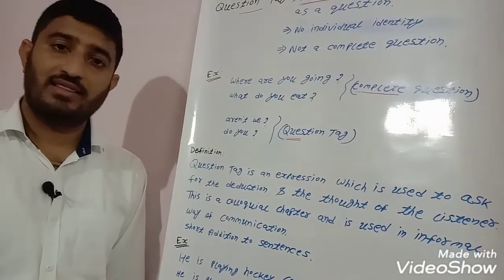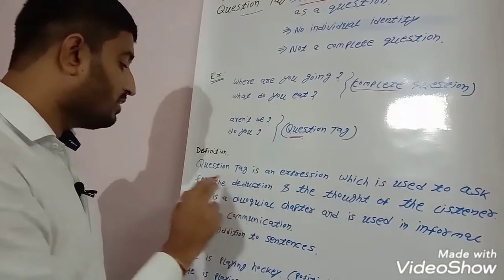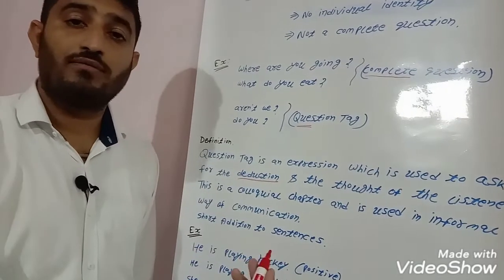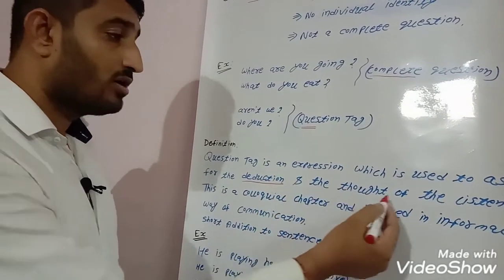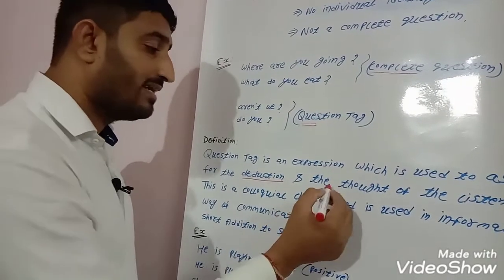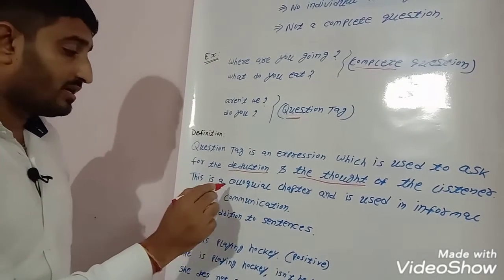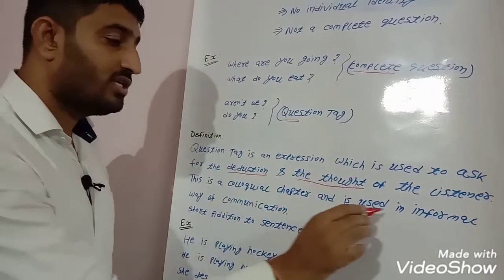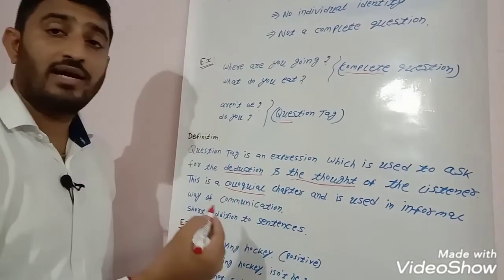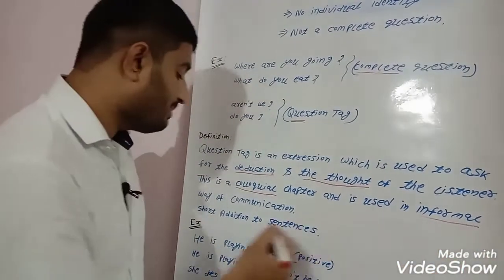So let us define the same. Question tag is an expression which is used to ask for the deduction. Deduction means your standpoint, your viewpoint, and the thought of the listener, meaning what the listener thinks, yes or no. So that thing also we are seeking by using this question tag. This is a colloquial chapter and is used in an informal way of communication. Colloquial means not in written form but in oral communication, and it is informal by nature.